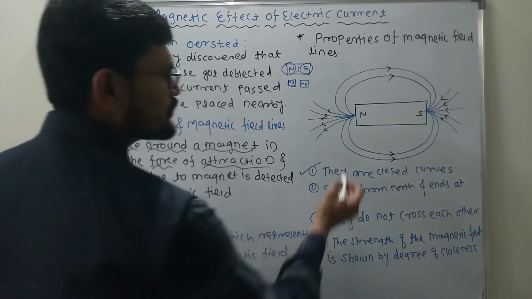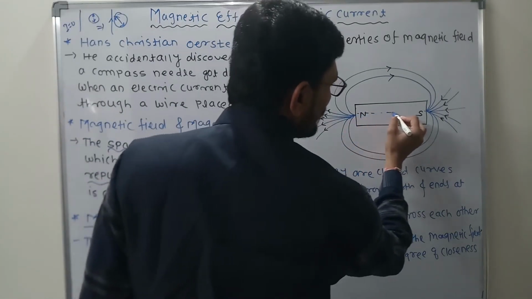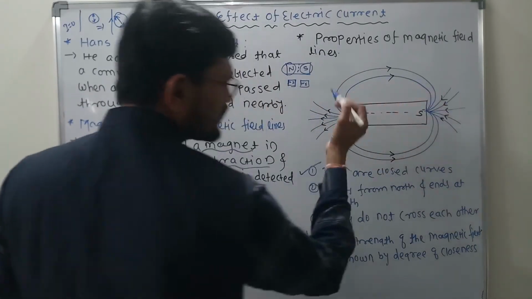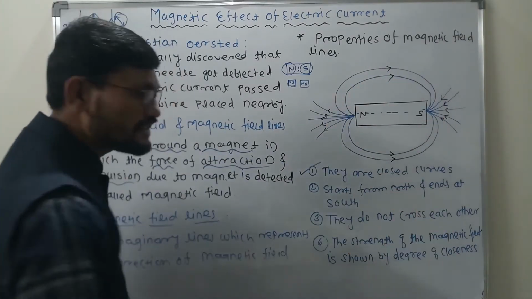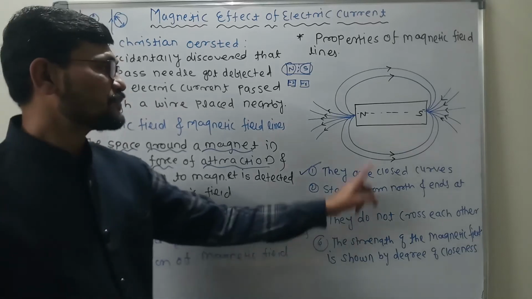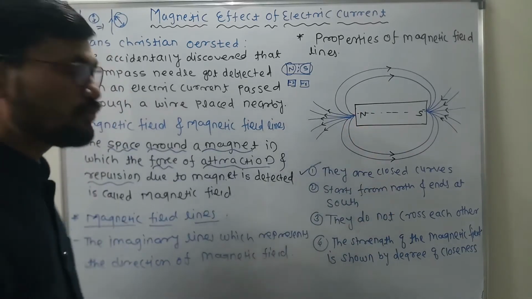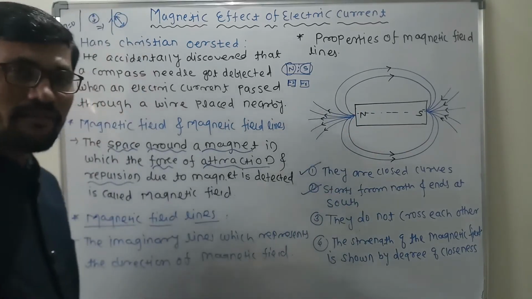Get what I am saying? As well as from the inside, they are completely closed. They are completely closed curves. Next, they start from the north and they end at the south pole. Clear? They start from the north pole and they end at the south pole. This is the second property of the magnetic field lines.